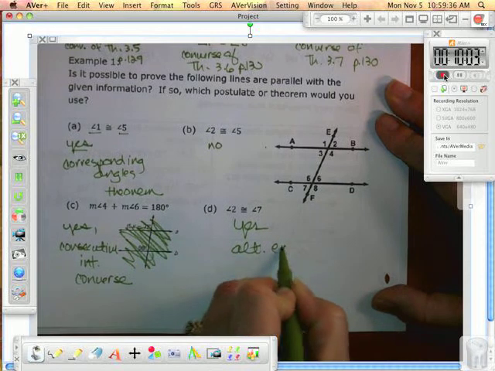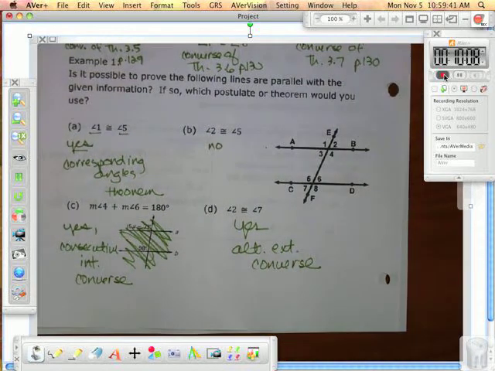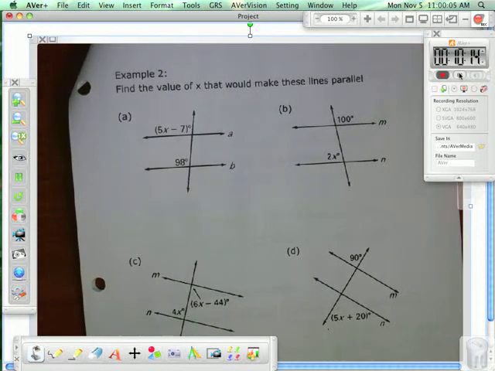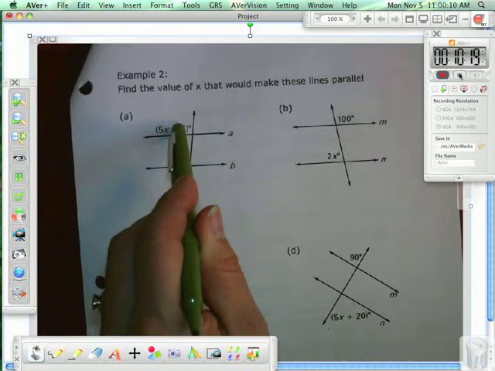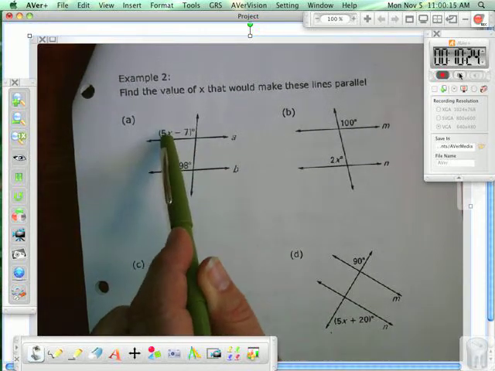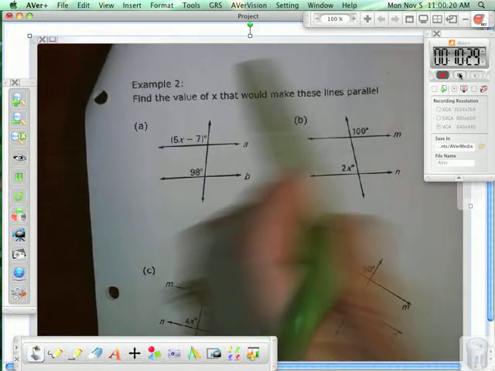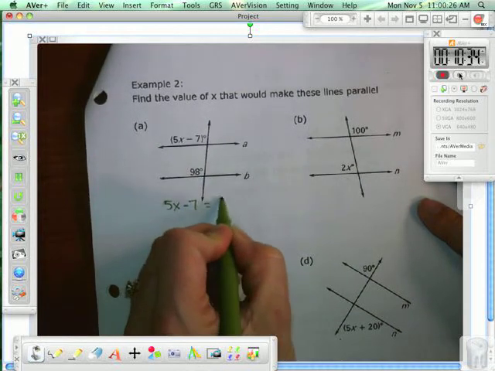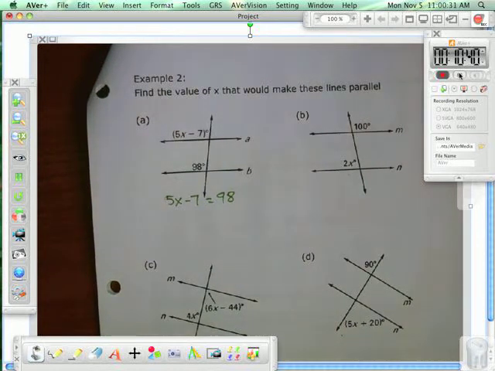Is this clear so far, what you're going to be doing? You're going to just kind of be using these. Let's look at this. Right here and right here. I need to show that this is going to be equal to this because I want to prove these lines are parallel. So I need to find what value of x would make this equal to what number? 98. So I say, okay, 5x minus 7 equals 98, because I want to know what value will make this angle 98 degrees. So I use algebra.